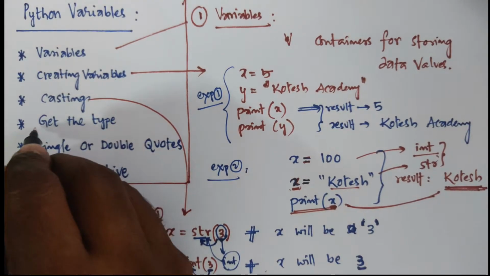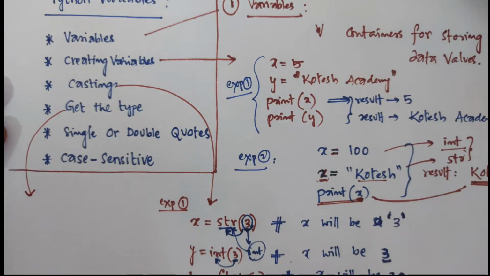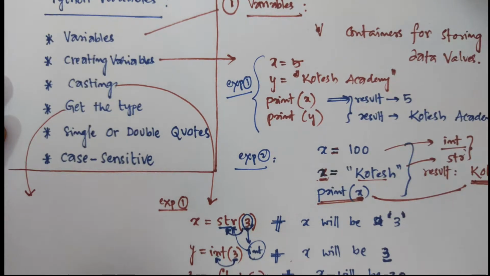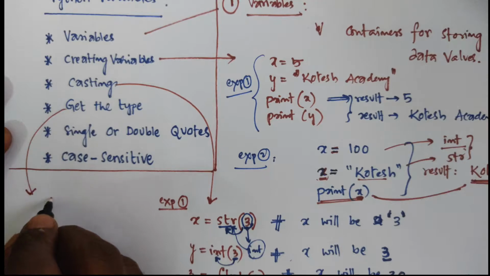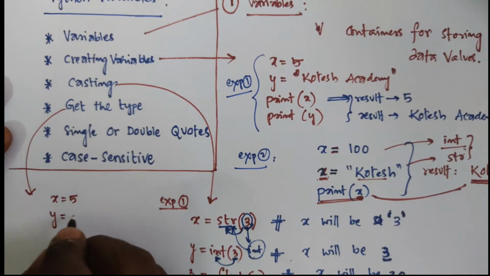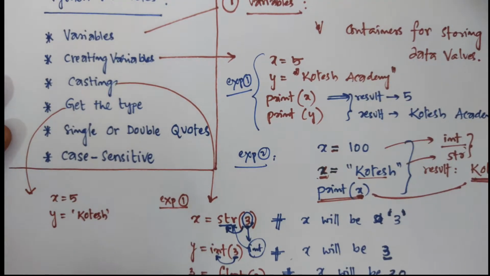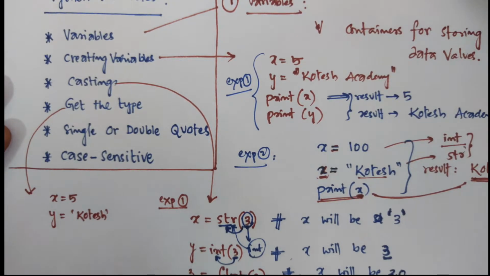Next, the fourth one is get the type. How can you get the type? You can get the data type of a variable with the type() function. For example, take x is equal to 5, and y is equal to some string, that is the response. Now I have to get the type, which type is it.